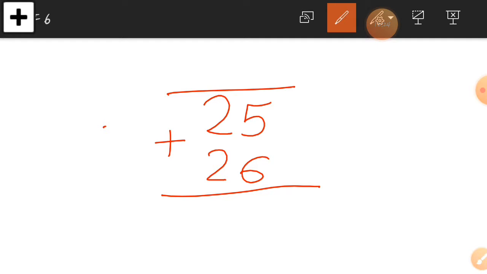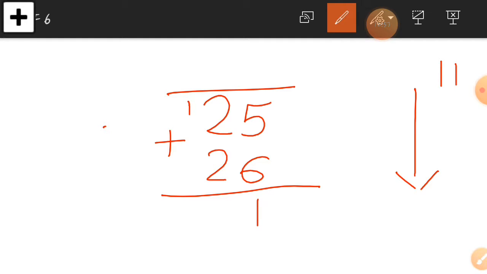So if you have any doubt about regrouping, it will be solved here. Now let's add down first and check the ones column, which is 5 and 6. So 5 plus 6 is equal to 11. Write down 11. In the 11, just check the ones value. Here is 11, and write down 1 at the ones value, and another 1 will go as a carry forwarded number. You can see I write there.